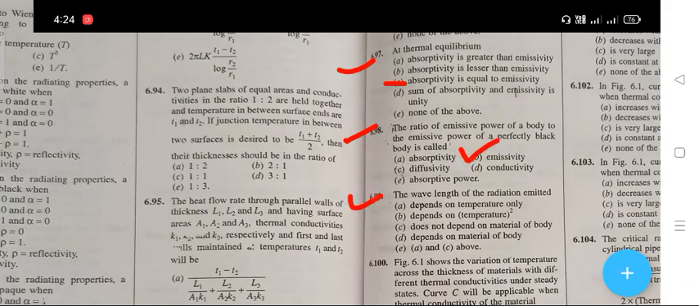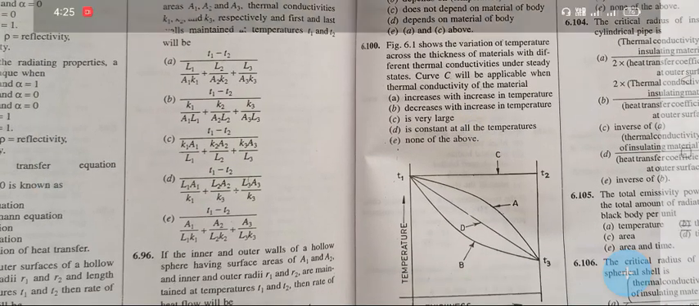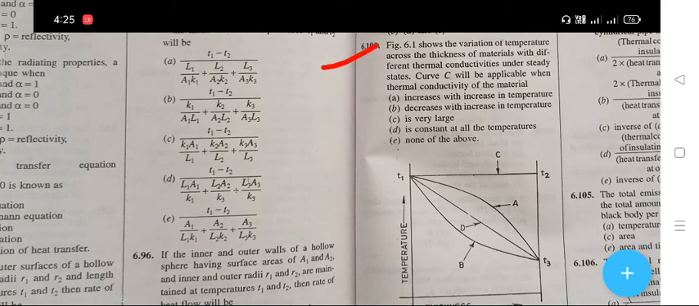The next question is, the wavelength of the radiation emitted. The right answer is E, that is A and C. That is, A depends on the temperature only and C does not depend on the material of the body. The next question is, this is the figure, and this figure shows the variation of temperature across the thickness of material with the different thermal conductivities under the steady state.